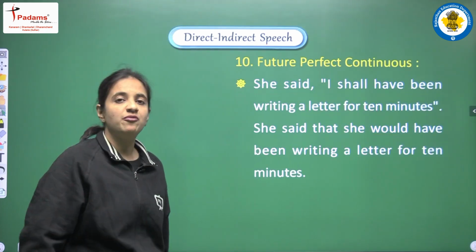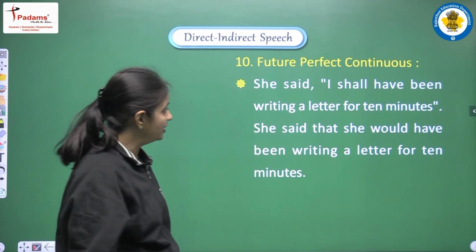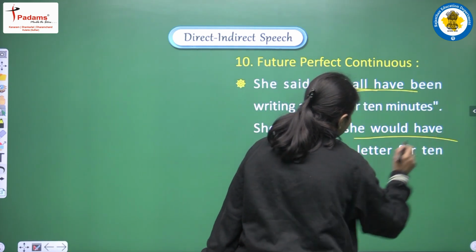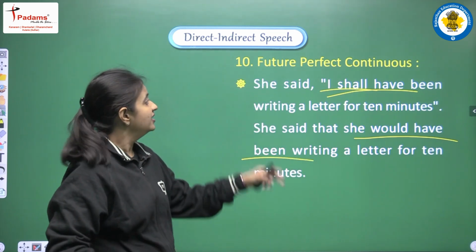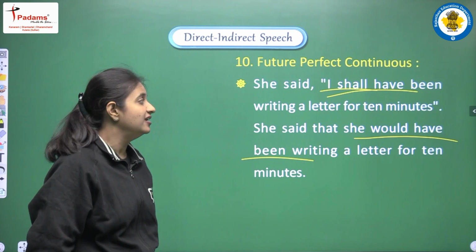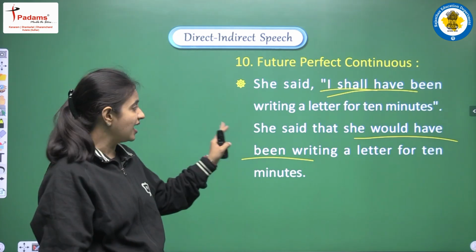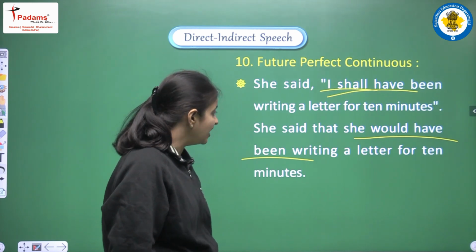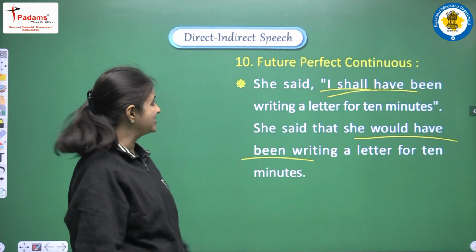Next is future perfect continuous. Same rule is applicable here. We have shall have been, so we are converting it into would have been, okay. The sentence we are reading, she said I shall have been writing a letter for 10 minutes, and the answer will be, she said that she would have been writing a letter for 10 minutes.